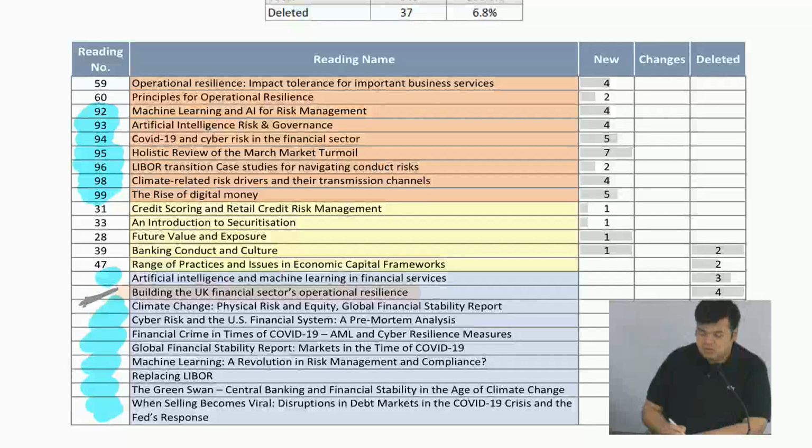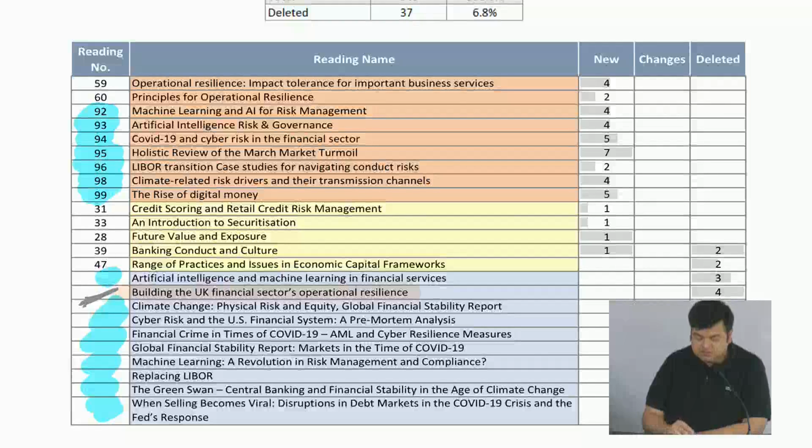I'll get it corrected, the order in which the deleted chapters are there, except for this chapter, building the UK financial sector's operational resilience. Earlier it was very specific when you're looking at operational resilience for the UK. Now they have changed and added a new chapter over here. Rather, I would call it replaced this chapter totally with operational resilience over here. So there are 2 chapters on operational resilience added, if you can notice, and this particular chapter has been removed. So this is one replacement that has happened.